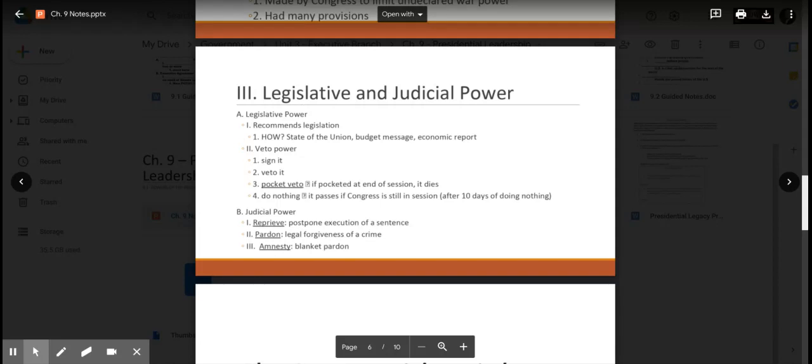Okay, so next you're going to get 10 real life examples of different types of presidents using these 10 powers, and you've got to tell me your opinion on it. Do you think they used it correctly, or do you think they abused their power with this?